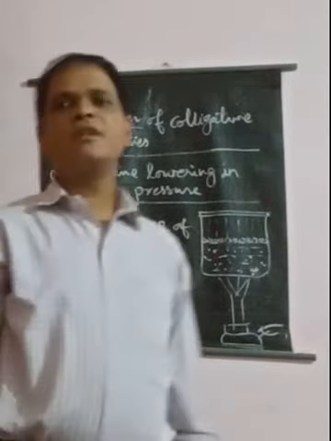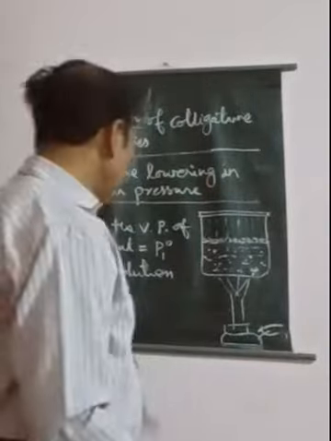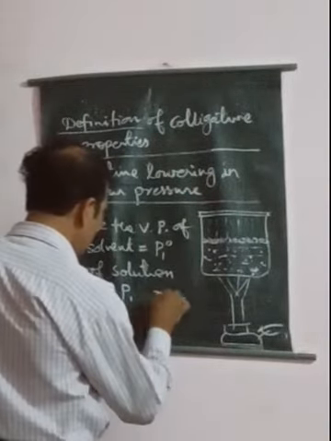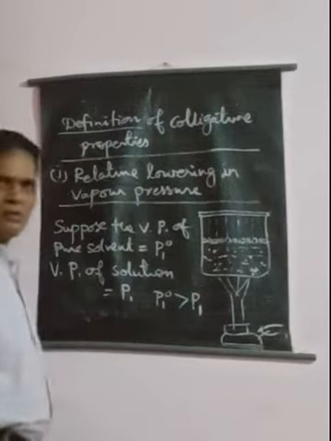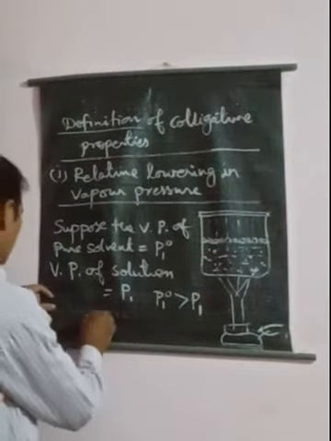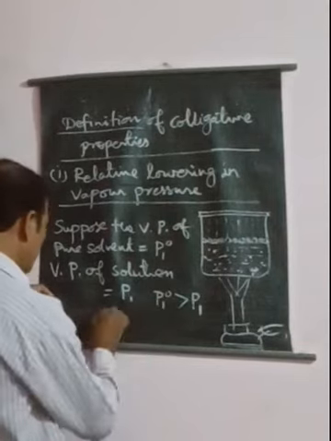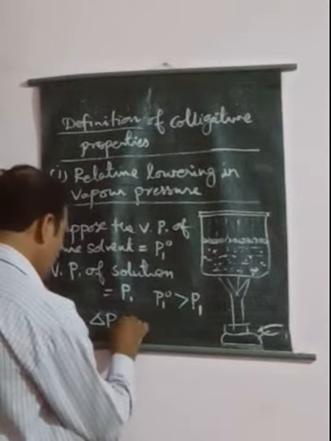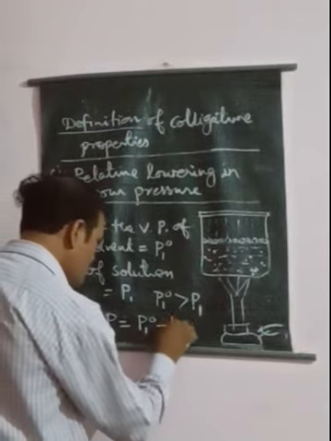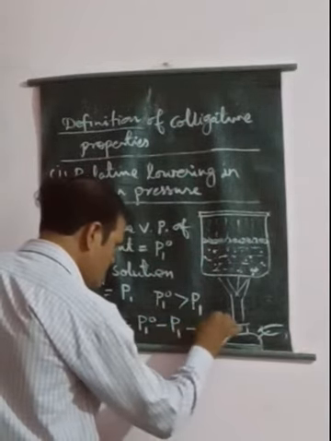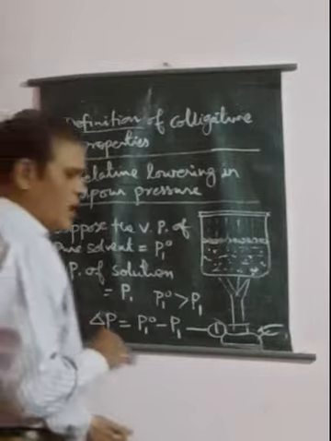Then there will be a change in the vapor pressure. Always remember that we know very well that P1 naught will be greater than P1. So in this particular case, we can write here the change in vapor pressure, delta P, will be equal to P1 naught minus P1. This is, suppose, our equation number 1.